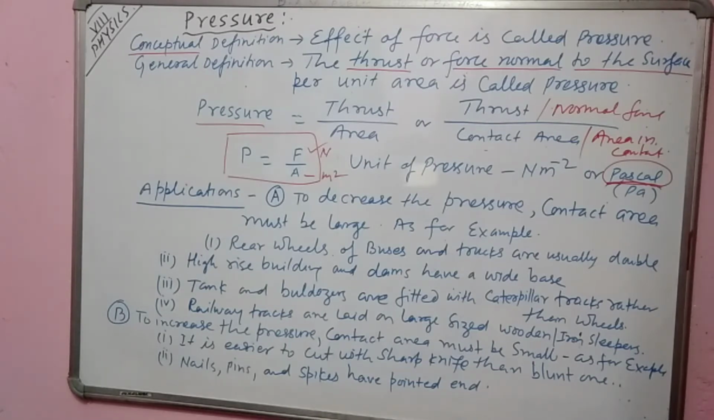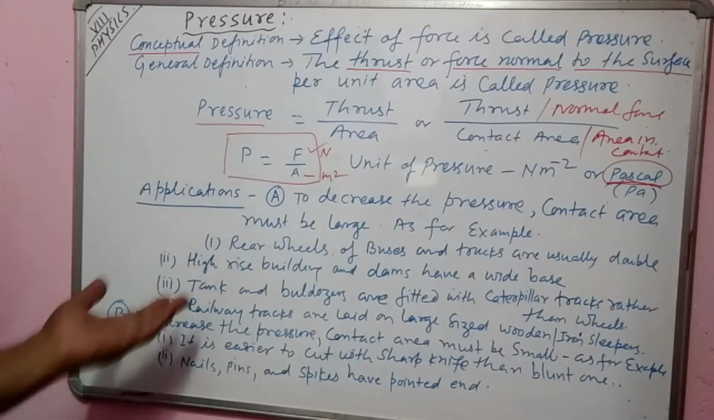Iron sleepers are given to increase the area in contact between the surface and the rail, so that while the train is passing on the rail, the area in contact is large and therefore the pressure will be minimum and it will not go into the earth surface. Similarly, sometimes we require to increase the pressure.